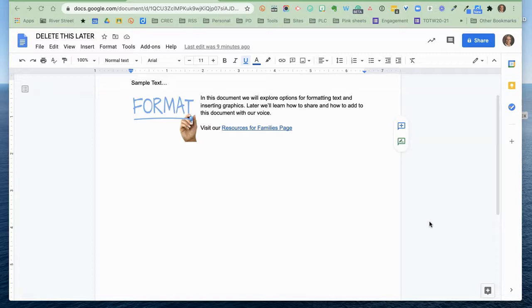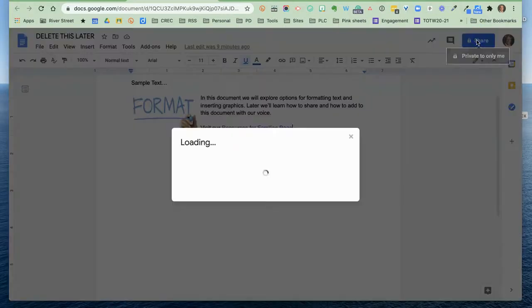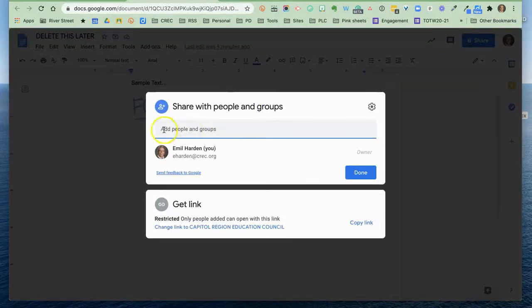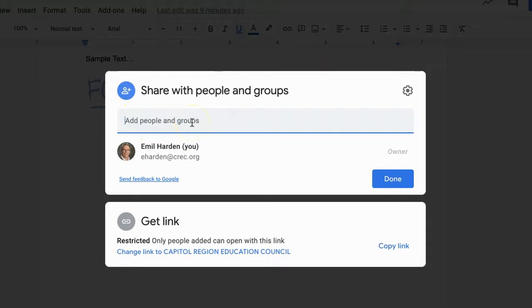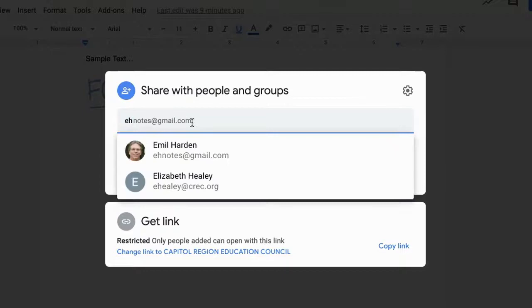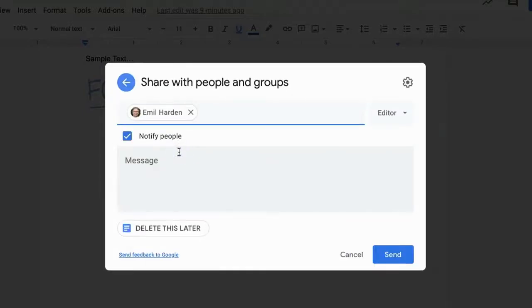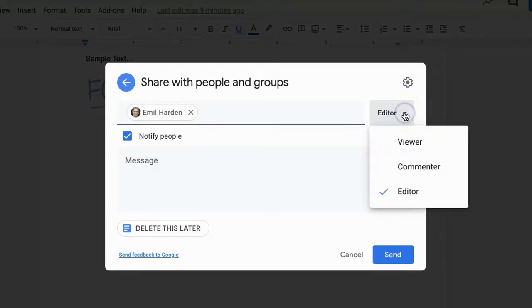First, now that I'm working on this sample text document, I would like to share it with some people. So I can come up to the big blue share button here. Let's click on that, and I will have some options. One option is I can just type in some email addresses right here, and I can share with some people. So I'm going to add one of my personal email addresses here. I can share it with myself, and I can now choose, will that person be an editor? Can they also make changes to the document? Will they be just a viewer? I want them to read it, but I don't want them to make any changes.